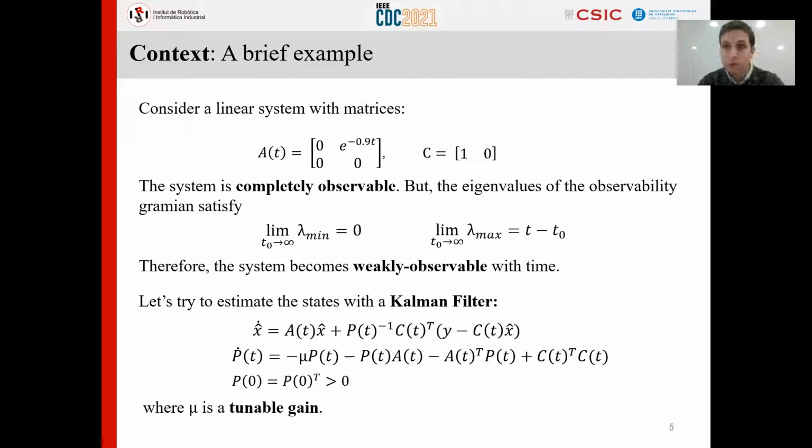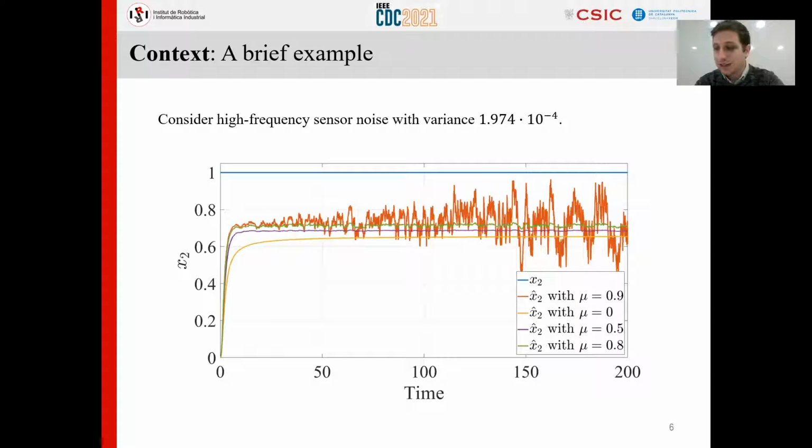So as the system is completely observable, let's try to design a Kalman filter. Let's try to solve the optimization problem of the last slide, and the iterative solution becomes the standard Kalman filter. However, here we consider a slight modification because in the P dot dynamics, we have included a minus mu multiplied by P factor to include some gain to tune in the observer. Why? Because maybe the system becomes weakly observable with time, but we can converge to the true value before the system loses the observability. However, as we can see in this slide, this approach is not adequate for this system.